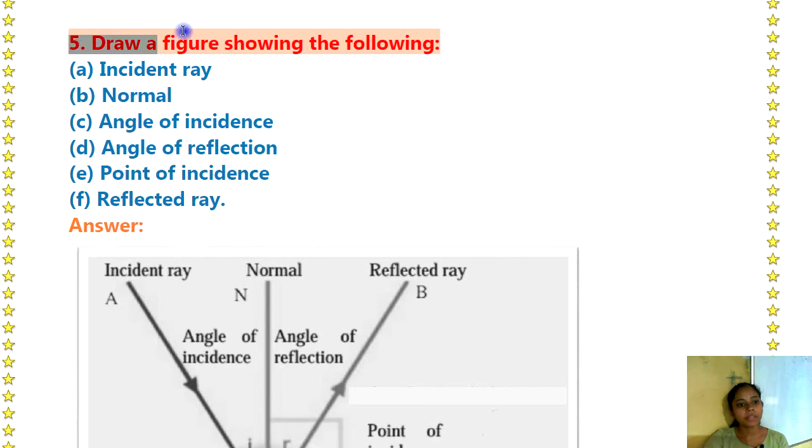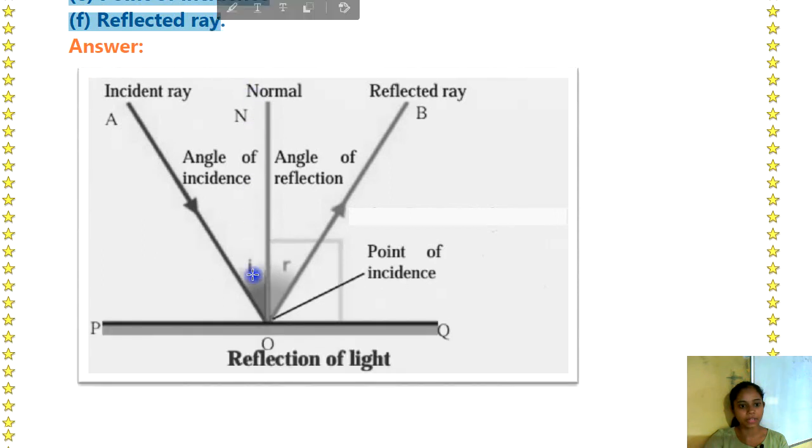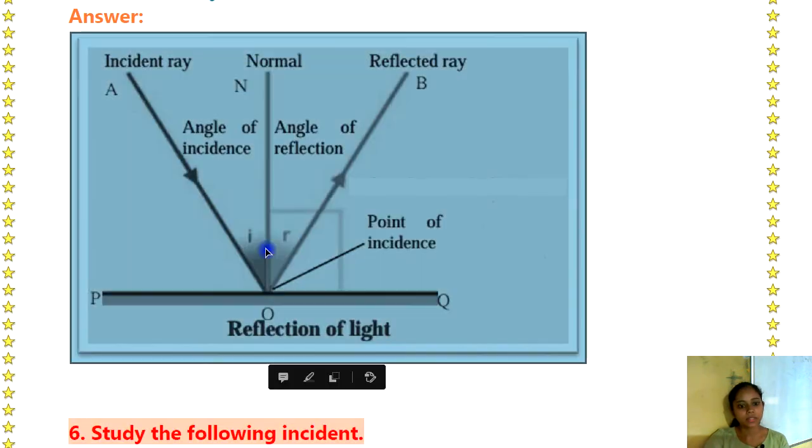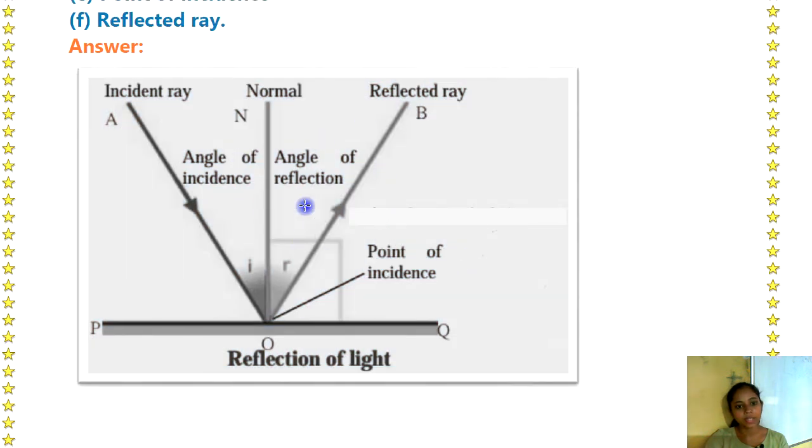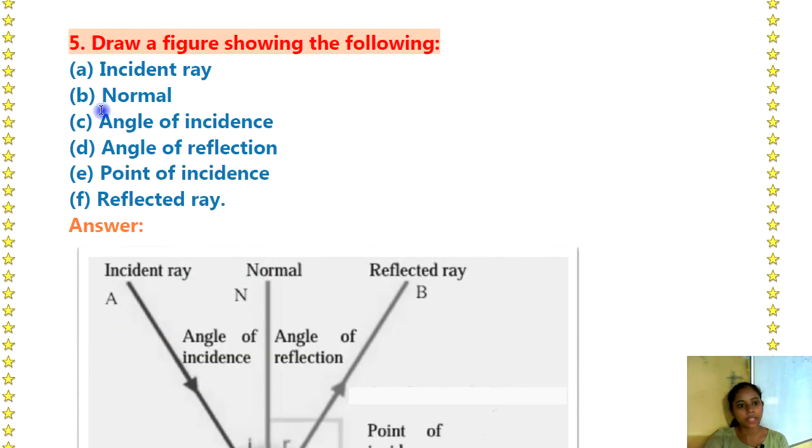Question number 5 is, draw a figure showing the following. So first, A is incident ray, normal, angle of incidence, angle of reflection, point of incidence and reflected ray. Answer is, okay, so look, this is the diagram of reflection of light. This diagram shows the incident ray, normal, angle of incidence, angle of reflection, point of incidence and reflected ray.